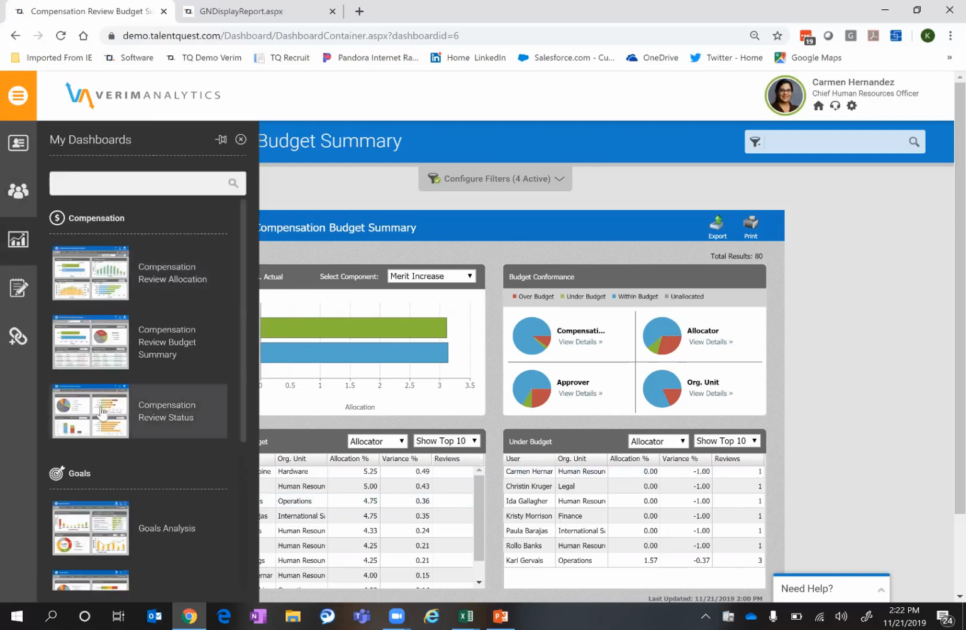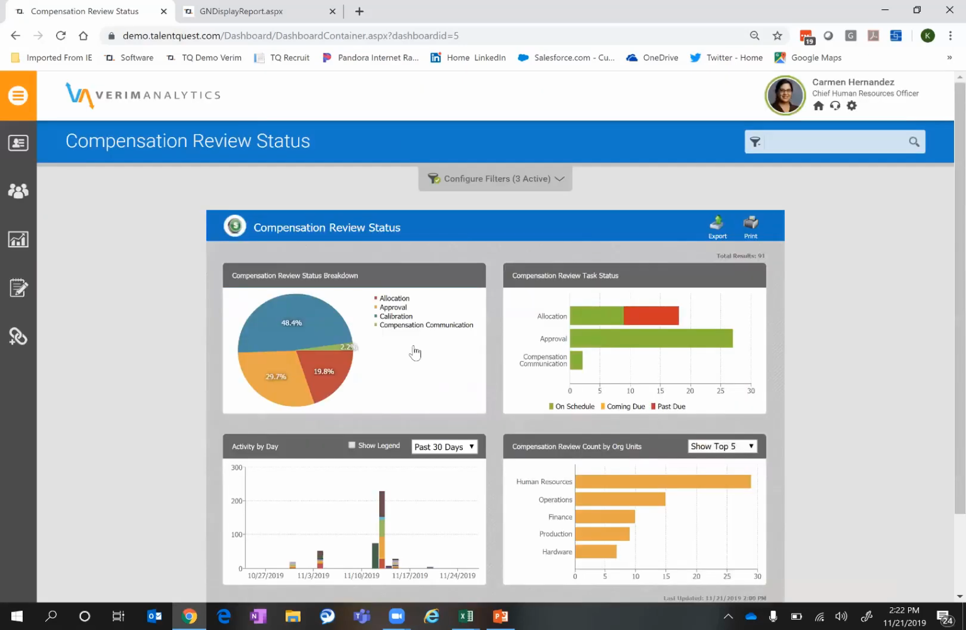And the last one to quickly look at is the status of where all of your comp reviews are throughout the organization. Day by day, week by week, when your comp process is going on, you can see what percentage of your comp reviews are at what stage of the process. This activity by day is also nice to see, as are counts by org unit, department, et cetera.